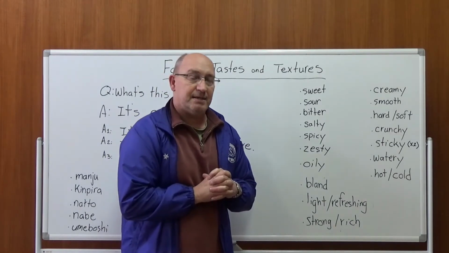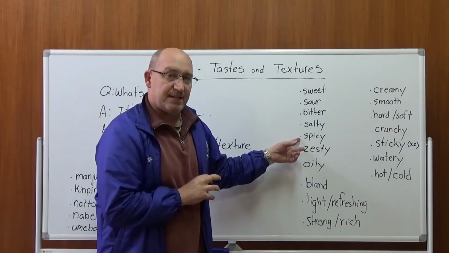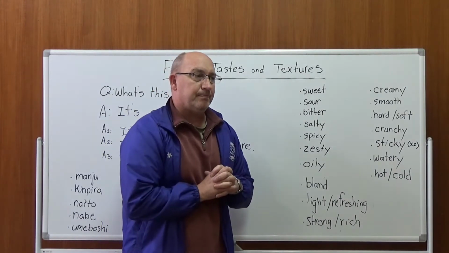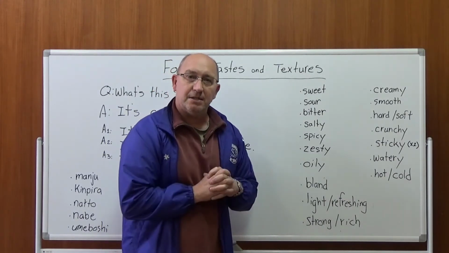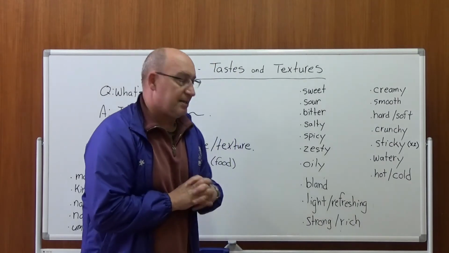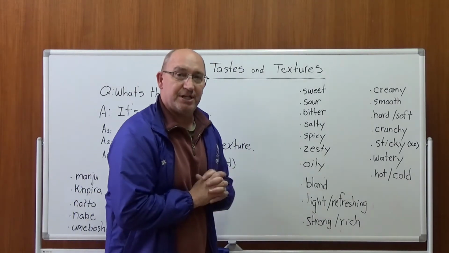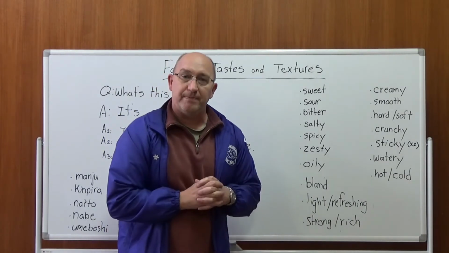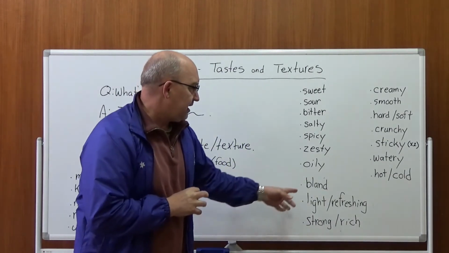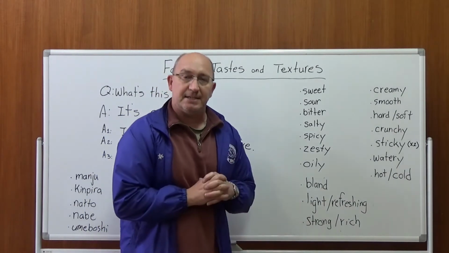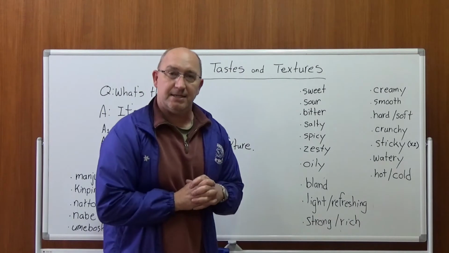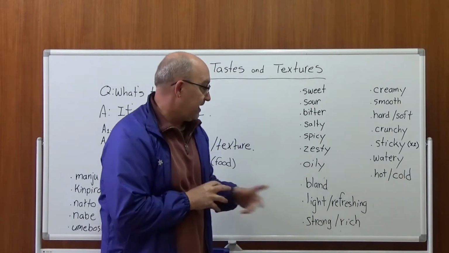Zesty is very much like spicy, karai, but this is more piri karai. Today we will use this word. Oily, ちょっと油っぽい. Now this word may be a new word, bland. Bland means 味がない.